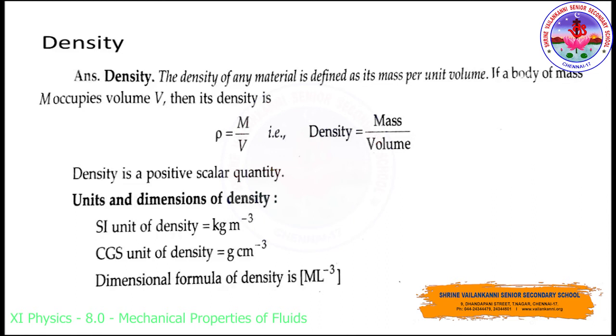The density is denoted by rho. For a fluid of mass m occupying the volume V, rho is equal to m by V. The dimensions of density are M L power minus 3. The SI unit is kilogram per meter cube, or kg m power minus 3.